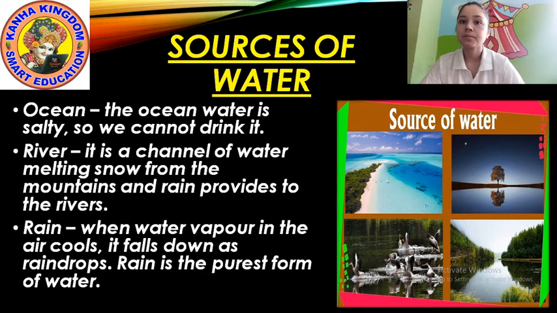Okay, so rain is the purest form of water. Understood? If someone asks you what is the purest form of water, the answer is rain. Rain is the purest form of water. Okay? So ocean, river and rain. Understood? These are the sources of water.